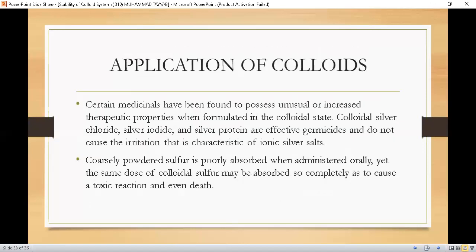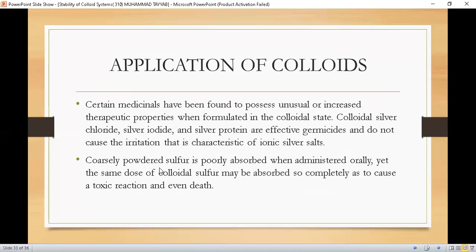Let's proceed further, students. Now let's start with the applications of colloids in pharmacy. Certain medicinals, meaning those substances which are used for medicinal purposes, have been found to possess unusual or increased therapeutic properties when formulated in the colloidal state. Colloidal silver chloride, silver iodide, and silver protein are effective germicides and do not cause the irritation that is characteristic of ionic silver salts. Students, simply put, these salts are very irritating, but when we formulate them in colloidal solution, then they are non-irritating.